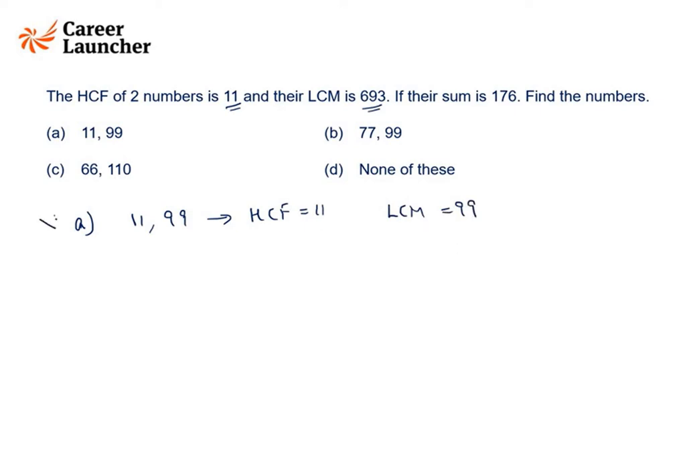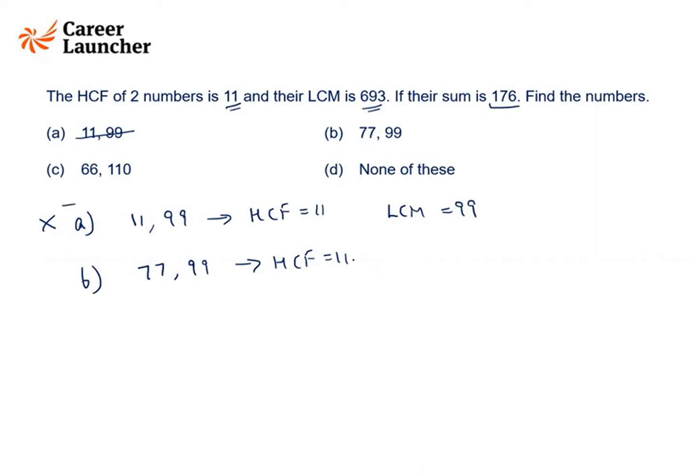So that is why A is ruled out. If I look at B option, it is 77 and 99. So HCF you can find, it is 11. In fact, A can be ruled out just by looking at the sum. It is given the sum is 176. So here the sum is also not 176. So in fact, I don't need to do this also.